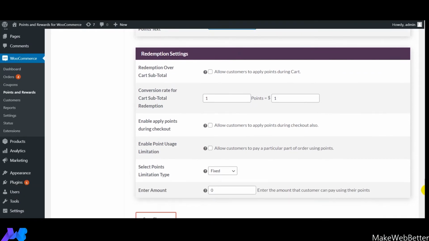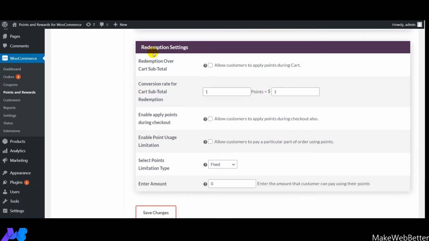And now comes the redemption settings. Under the redemption settings, I will explain how you can enable the settings related to points redemption. Whatever points your customers have gained, how can they redeem them? What settings are required and what functionalities can you enable? The very first one is redemption over cart subtotal. If you want to facilitate your customers to apply the points they have gained on the cart page, you have to enable this option.